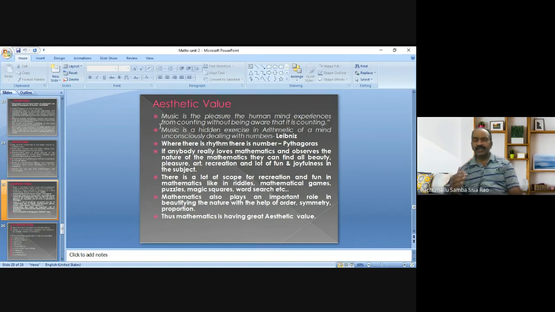So many concepts and processes in mathematics give joyfulness to the learner, to the student. For example, riddles, puzzles, magic squares, and so on. These all give joyfulness to the students.